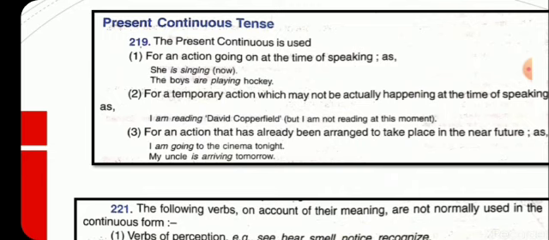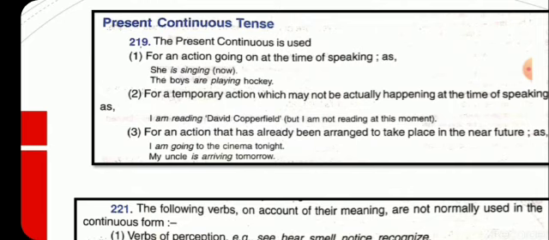Another, for an action that has already been arranged to take place in the near future. Means we are planning for any action that will take place in the coming future. Example, I am going to the cinema tonight. Means you are planning to go to the cinema. Then what will you do? You will write, I am going to the cinema tonight.